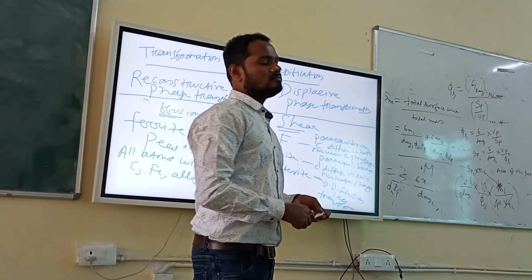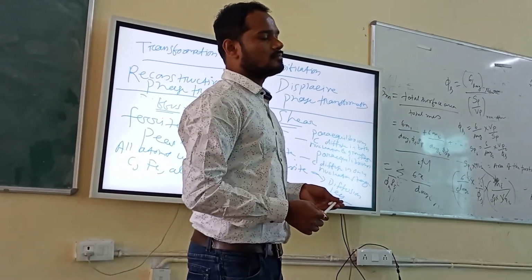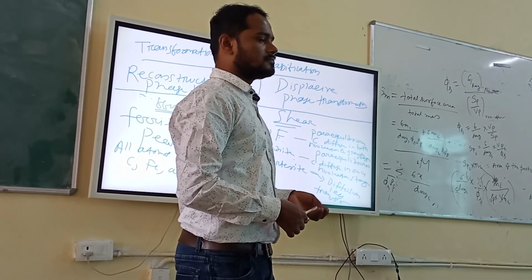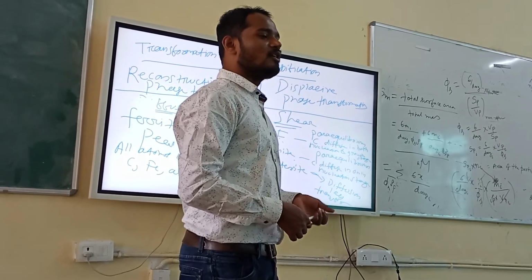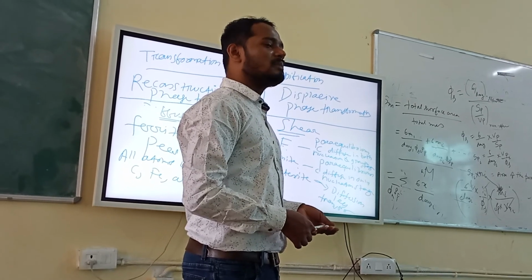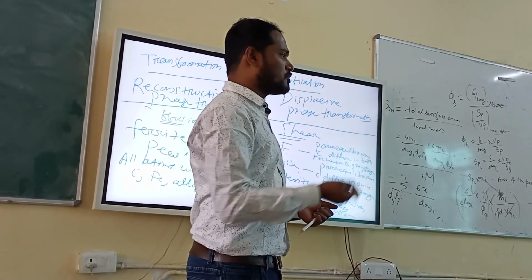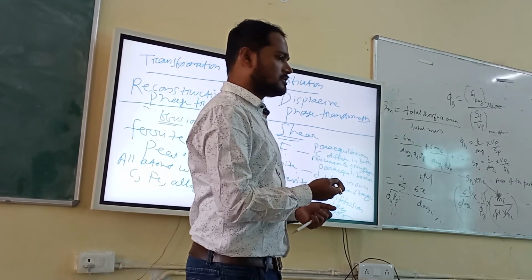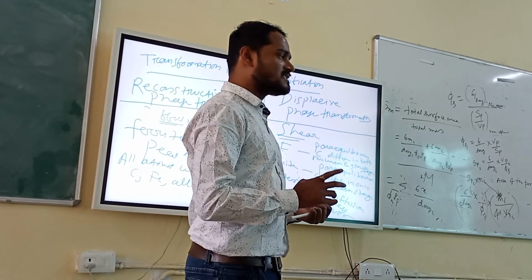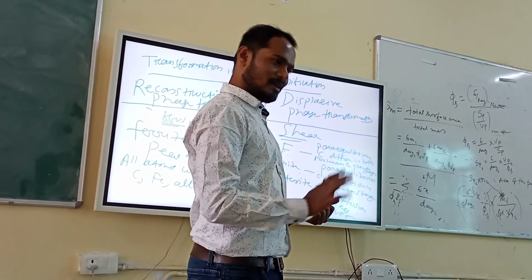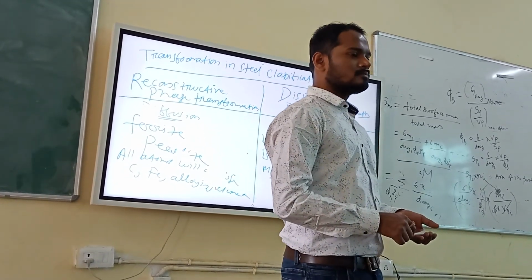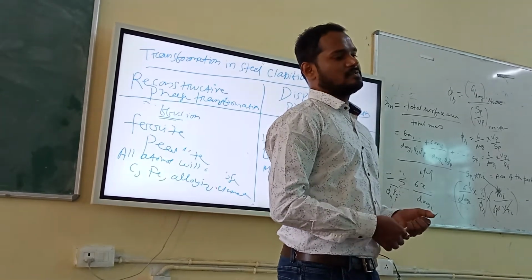Sir, but if we take an alloying element as substitutional, with a size comparable to the iron atom, then it can also decide the structure, right? Obviously. That's why we have ordered and disordered structures. If you remember, copper and zinc: copper may remain at the corners, zinc may remain at the body center position, for example. So that is order. But the crystal structure is not BCC, it is CsCl, cesium chloride. So those things are also there. Sir, but would that be diffusionless or diffusion-based if the alloying element is also involved? If they are diffusing, it is diffusion based.